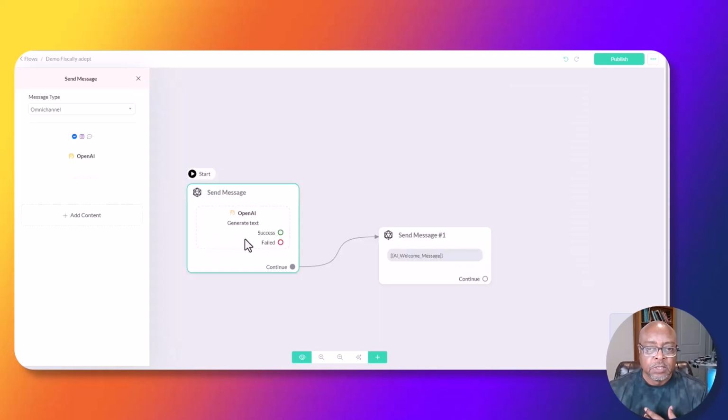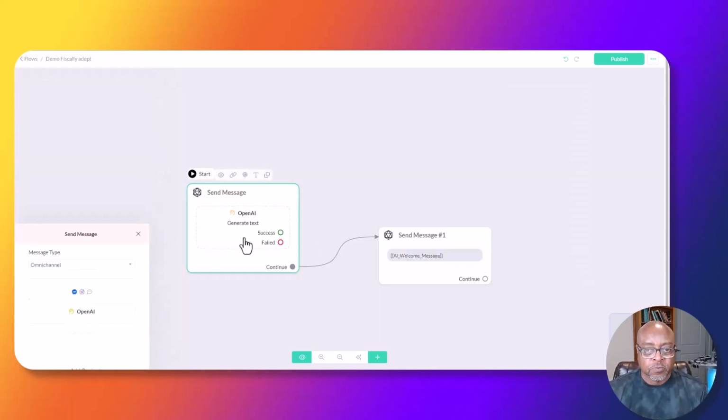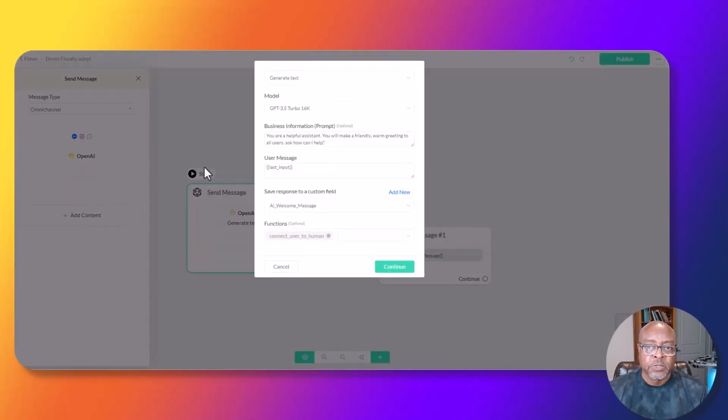All right. So the main things to understand here is that, one, you're choosing text. You're also choosing your AI model. So we have different models that we can choose from, but usually GPT 3.5 Turbo is fine. Then you're going to tell the assistant here, and because it's the welcome message, this is not complicated at all.